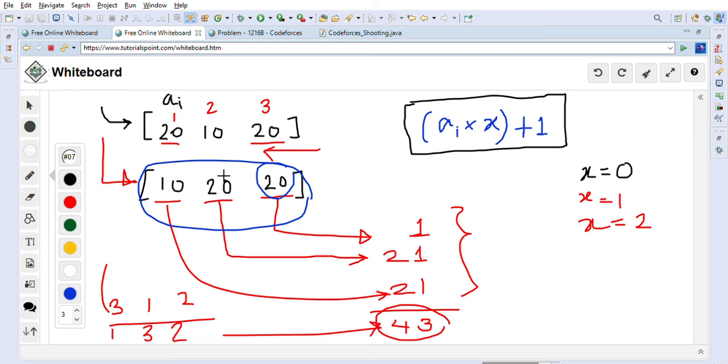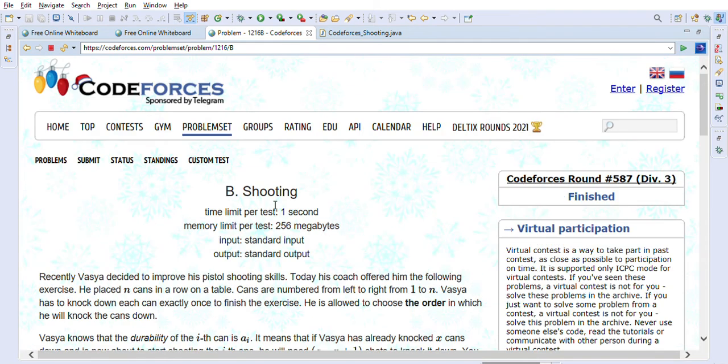We are going in this direction so that we get the least number of shots required to knock down all the cans, right? If we start with a small number, then our cost, the number of shots, will not be minimal, right? To keep it minimal, we have to start with the biggest durability factor and go towards the smallest, right? So this is the way we can solve the Codeforces problem shooting.